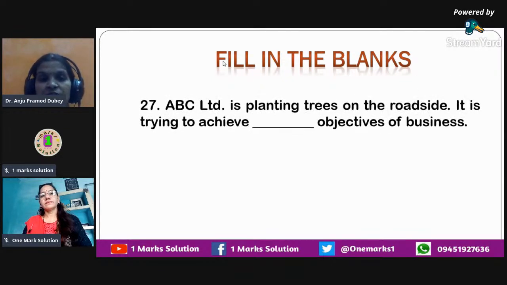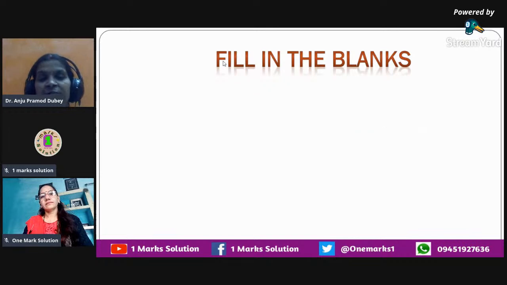Now the next question. ABC Limited is planting trees on the roadside. This is just an application kind of question. It is trying to achieve dash objective of the business. So if a company is planting trees on the roadsides, it is not doing it for earning profit, but it is doing a social objective. It is basically serving the society by planting trees and providing them a better pollution-free environment.